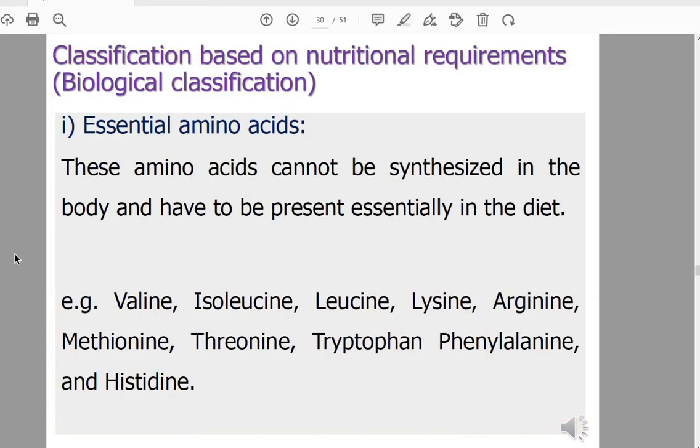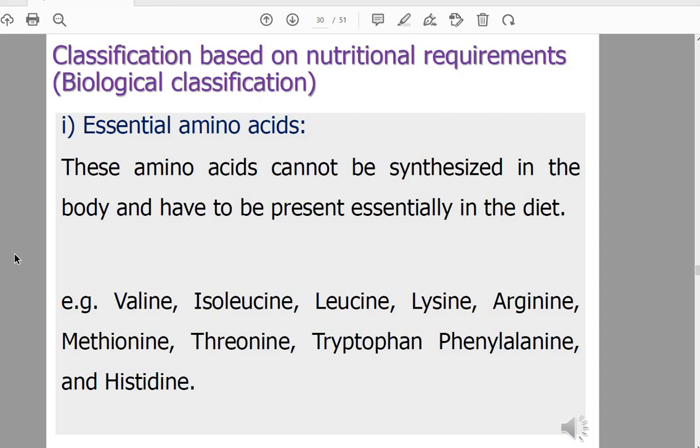The third classification of amino acids is based on the nutritional requirement, or it's called biological classification, whether I need to take this amino acid in the diet or my body can synthesize this amino acid. They are classified into essential, semi-essential, and non-essential.